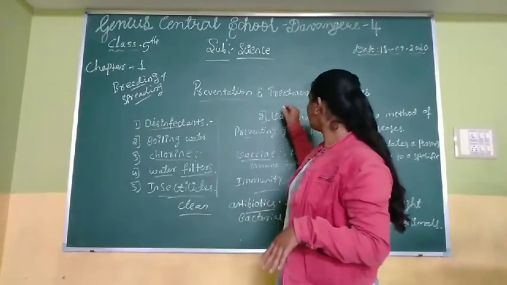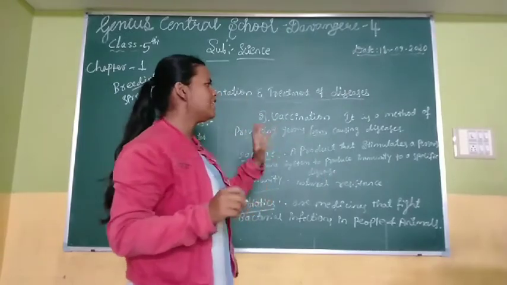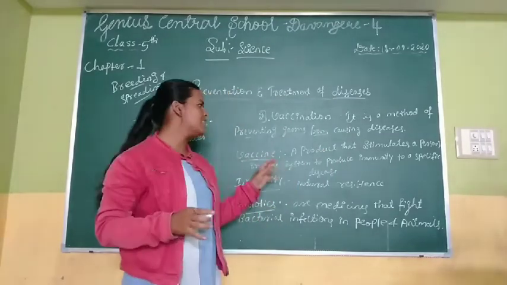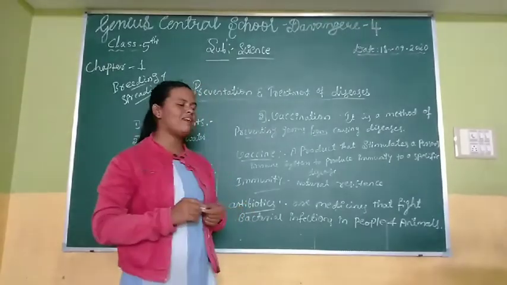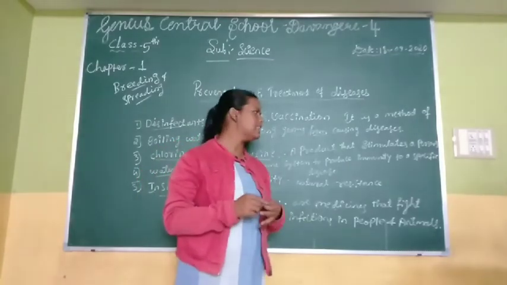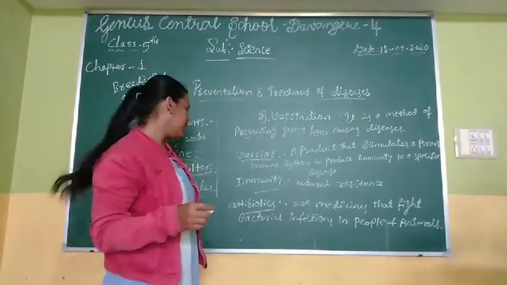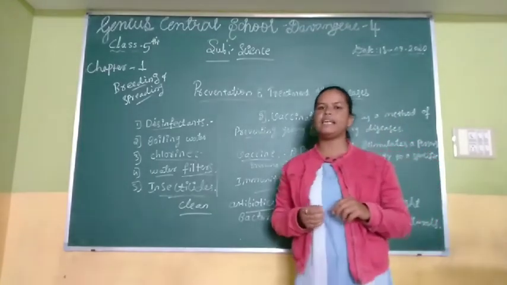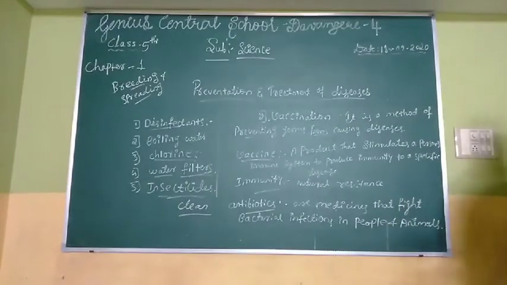And next, treatment. What are the treatments? Vaccination is a method of preventing germs from causing diseases. A vaccine is a product that stimulates a person's immune system against the disease. Immunity is natural resistance. And antibiotics are medicines that kill bacterial diseases in animals and human beings.